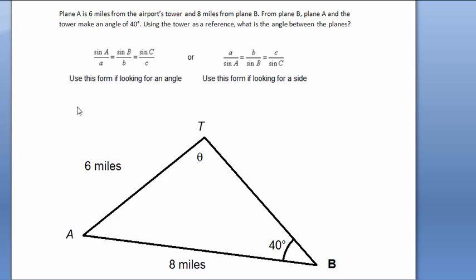Okay, so here's another example. The diagram's the hard part too. Plane A is 6 miles from the airport's tower, so you just put A and T for tower, 6 miles apart. And then you guys start for the other part here.